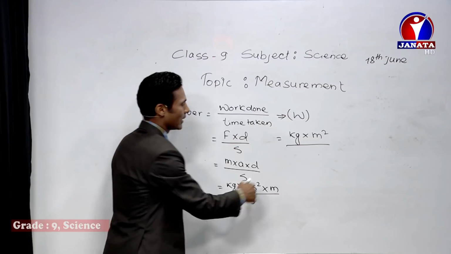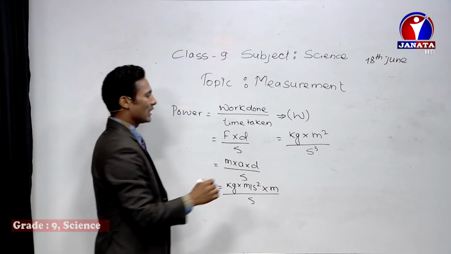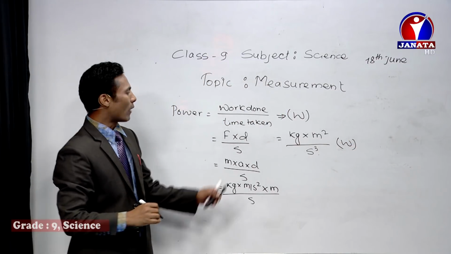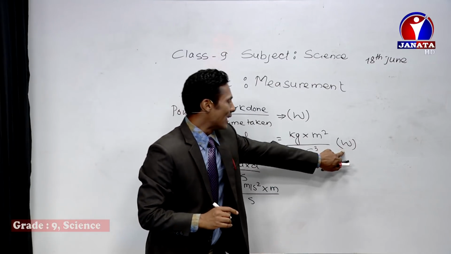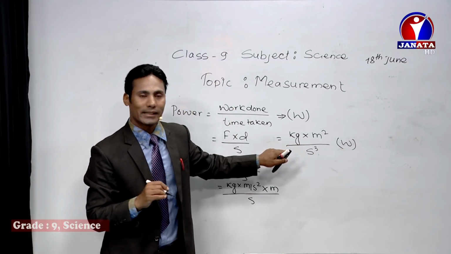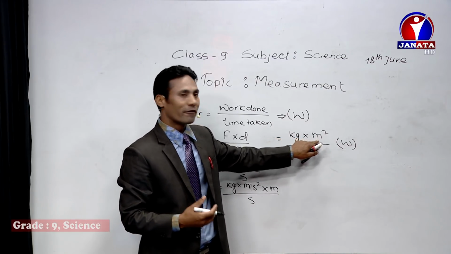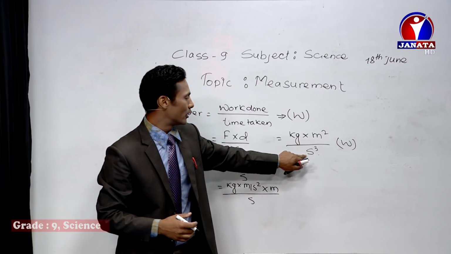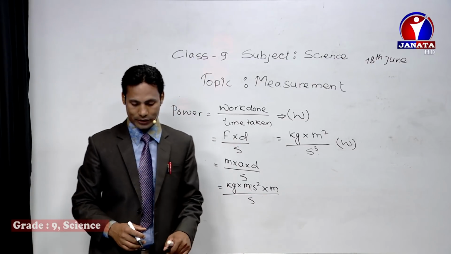Similarly here second is there, that is second cube is the unit, which is commonly called the watt, right? Now why the watt is called the derived unit is, the watt can be expressed in terms of kg, unit of mass, in terms of meter, unit of length, in terms of second, unit of time. So the watt is called the derived unit.